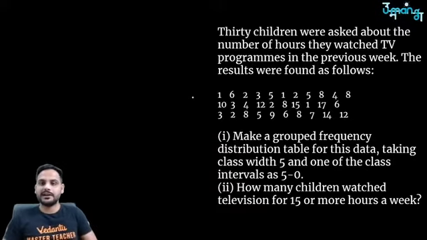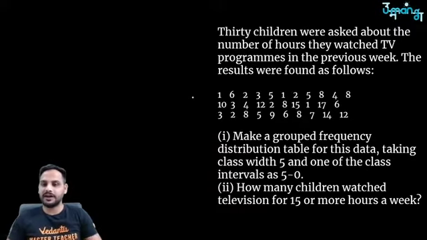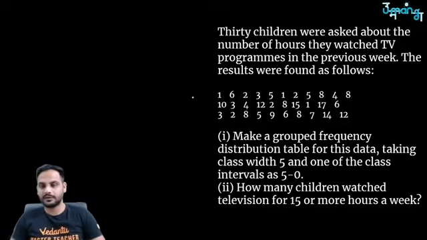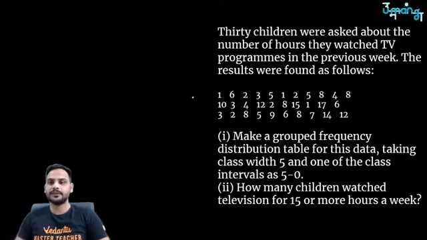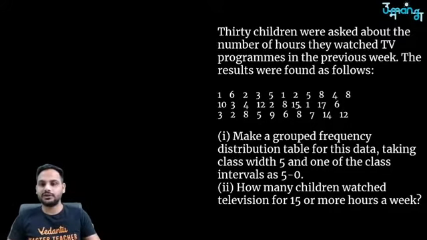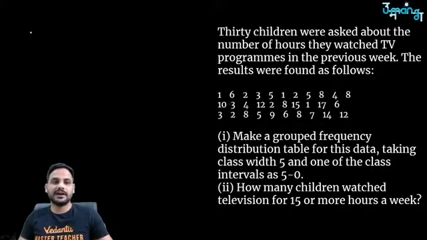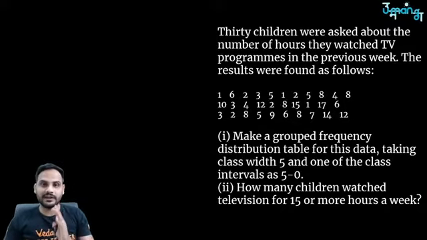Got it? Next part, look, 30 children were asked about the number of hours they watched TV programs in the previous week. Okay. So there are 30 children. So 30 children were asked about the number of hours they watched TV. Now look, here also you can see the values are quite different. 1, 2, 3, up to 15 hours also it is going. So if I make a table 1 hour, 2 hour, 3 hour, up to 15 hour, it will become very big table.